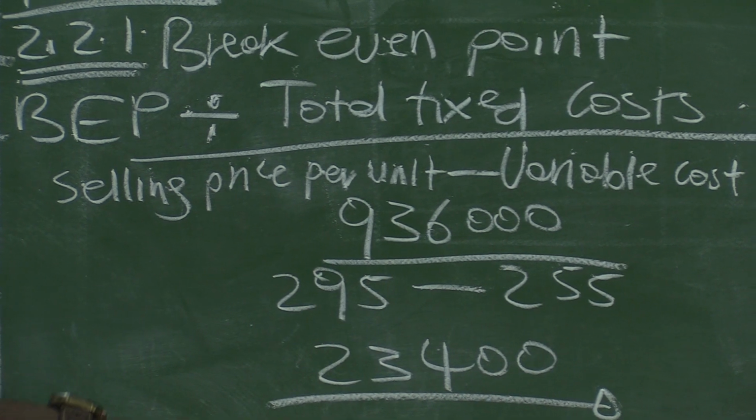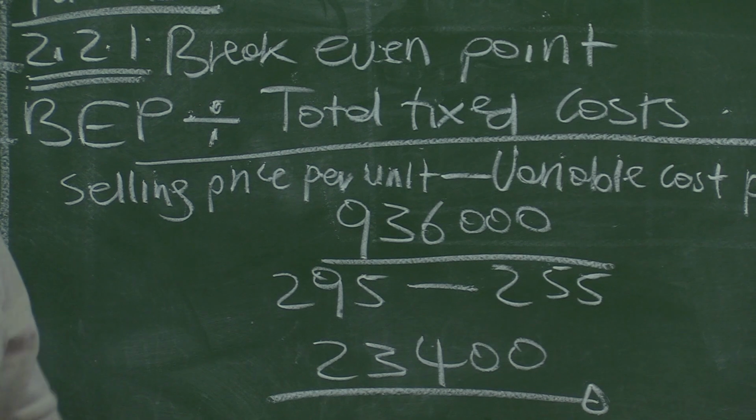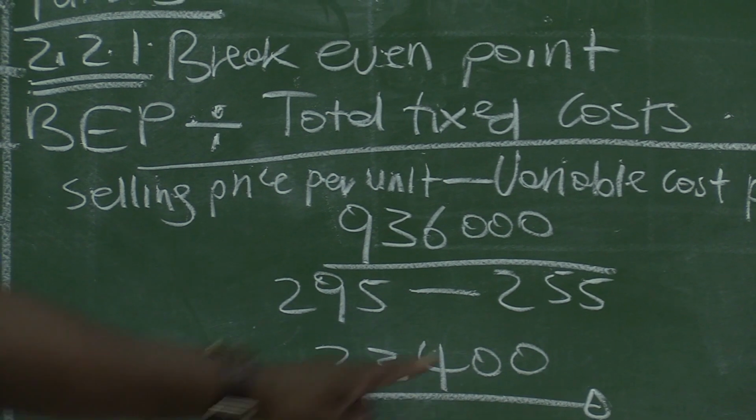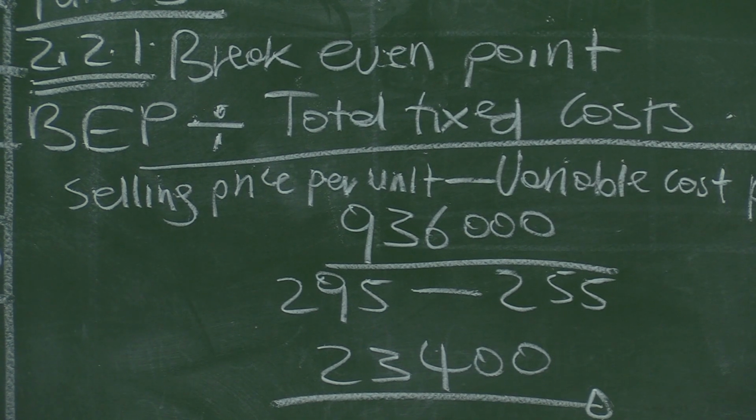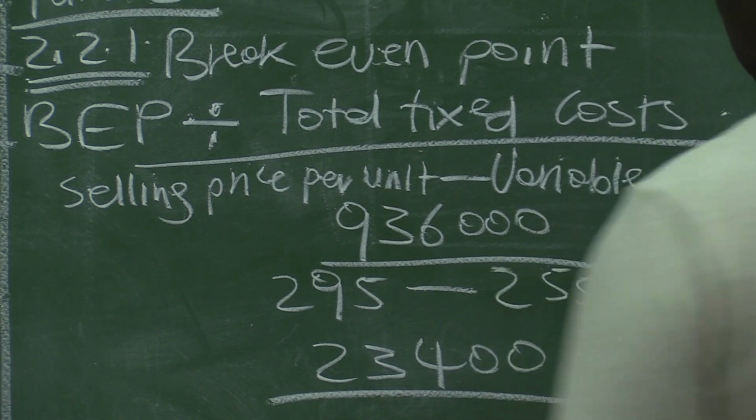that must be sold. Because if this business sells exactly 23,400 pieces, it will mean they have neither made profit nor loss, because it will just be the exact amount that they have spent on the production of these pieces. So that is why we need to produce and sell more than 23,400 for us to be making a profit. So this then leads us to the following question.